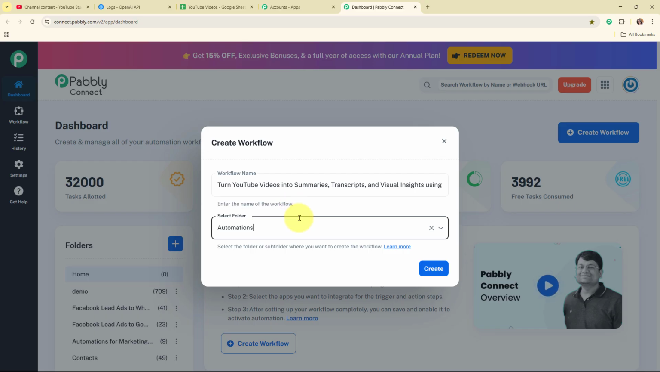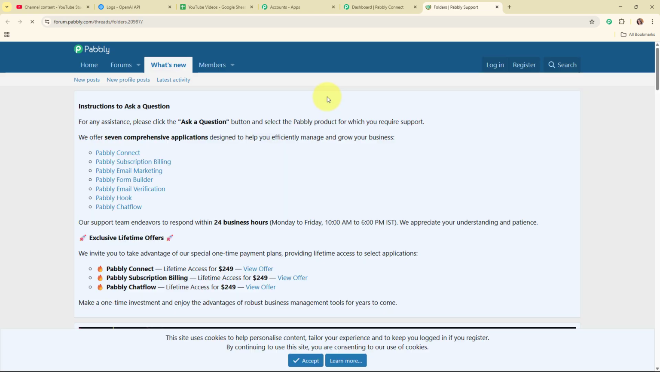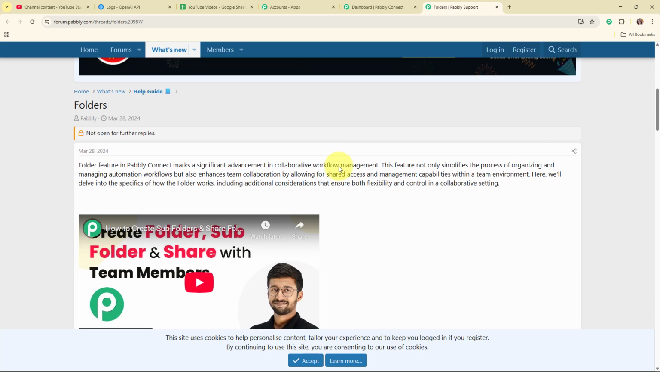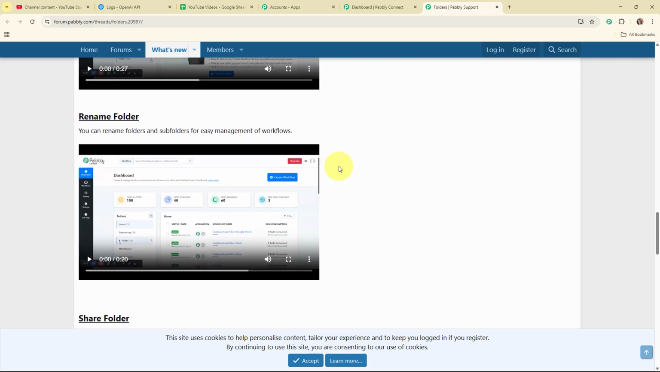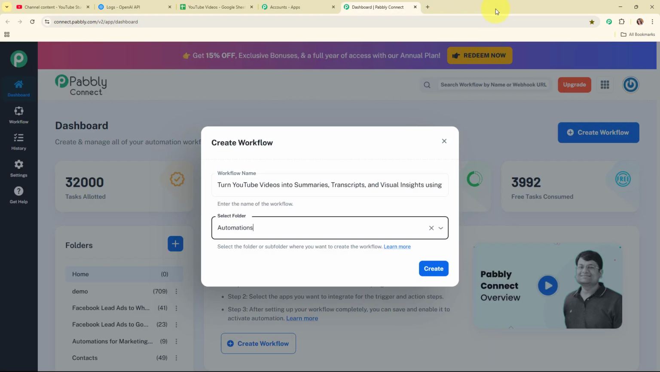And now here to learn how to create a new folder inside Pabbly Connect, I'm going to click on this learn more hyperlink given over here. And it will take you to a forum window where you can see all the instructions to how to create a new folder inside Pabbly Connect. Alright, so now let's move back to our Pabbly's dashboard.